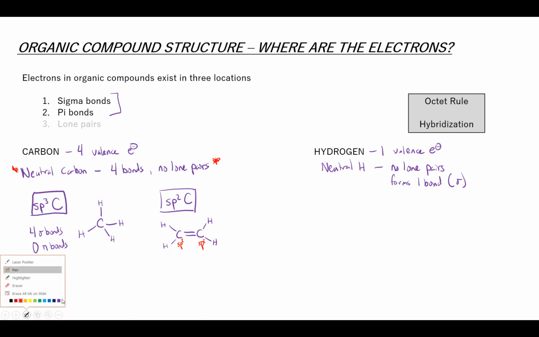And we can see the types of bonds that we have here. We have a sigma bond, a pi bond, and then all the CH bonds are sigma bonds. And so if we look at which types of bonds are surrounding each carbon, each has four bonds surrounding it: three sigma bonds and one pi bond.